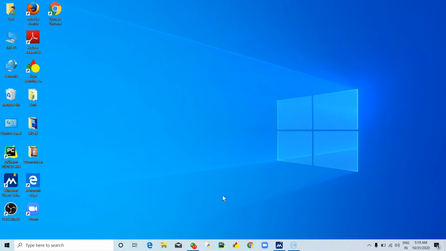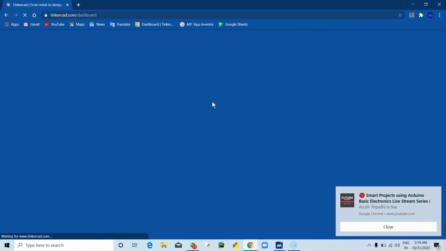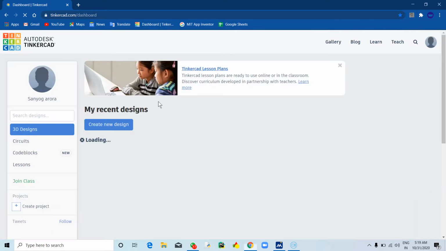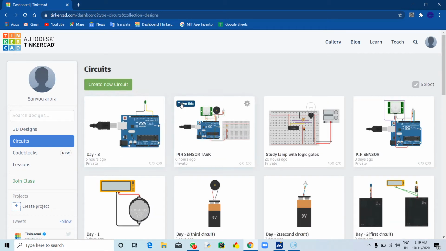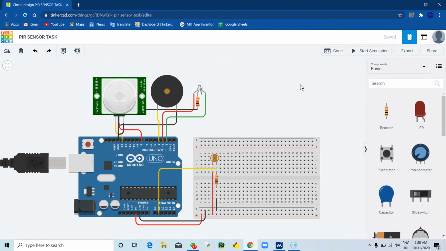And today I have made a new circuit in Tinkercad. So let me show you by opening it. So here are my circuits and this is that circuit. This was a task that was given to me by Akash sir. So this is the circuit for my task.